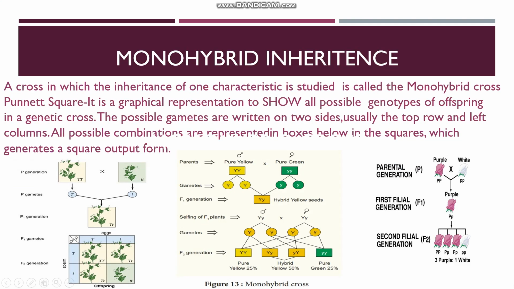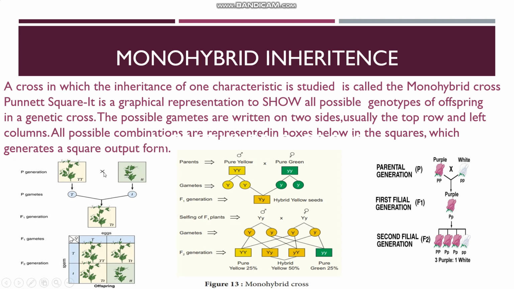Now Mendel performed a monohybrid cross, for which he crossed 2 plants, one purebred tall plant and a purebred dwarf plant. So here you can see a purebred tall plant and a purebred dwarf plant. Now what do you mean by pure? A purebred has 2 identical alleles of stem height, capital T capital T and not capital T small t. So a purebred tall plant always has the alleles capital T capital T. A purebred dwarf plant always has the alleles small t small t.